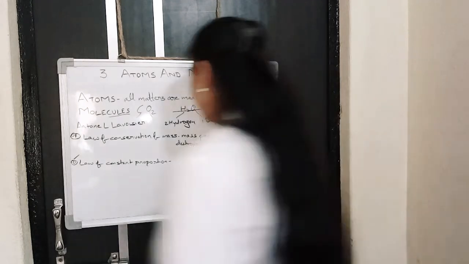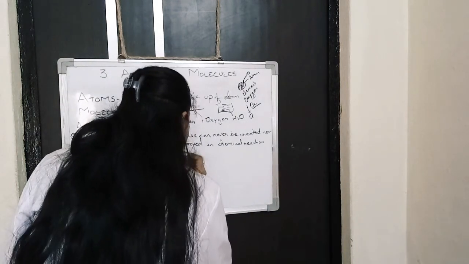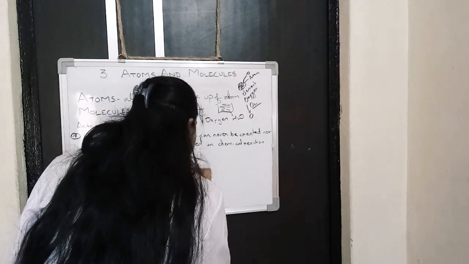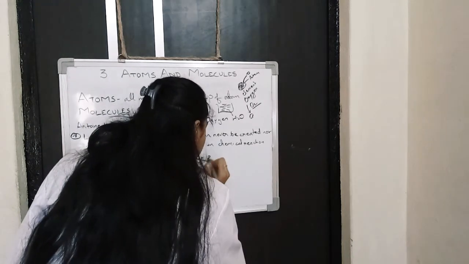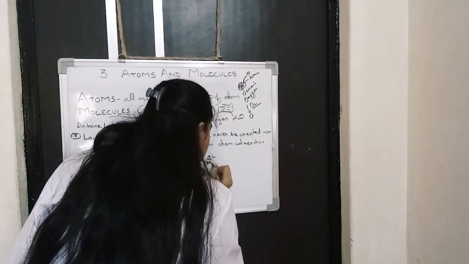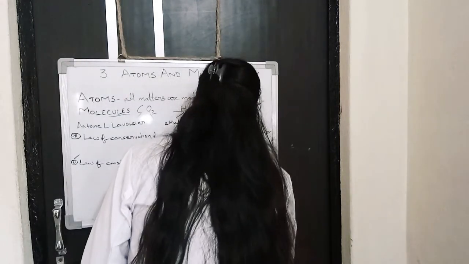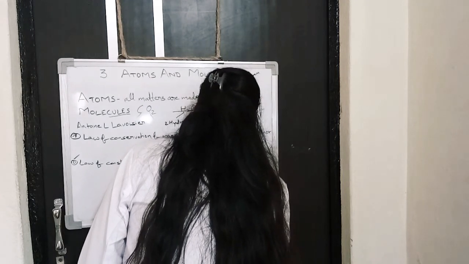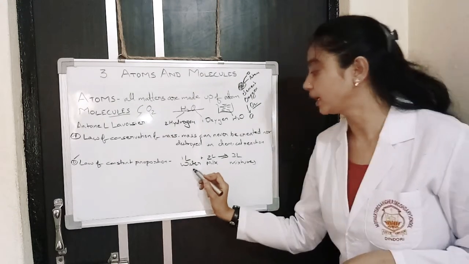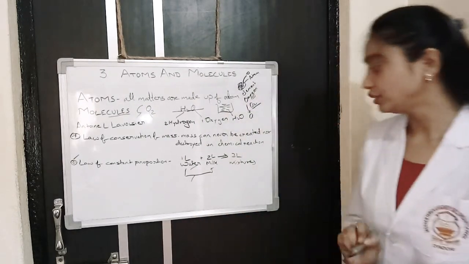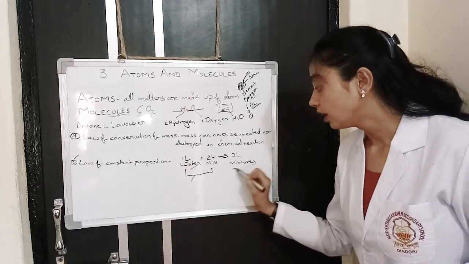For example, if you take 1 liter water plus 2 liter milk and add them, a 3 liter mixture is prepared. 3 liter mixture of water and milk is prepared. So these are the reactants and this is the product.